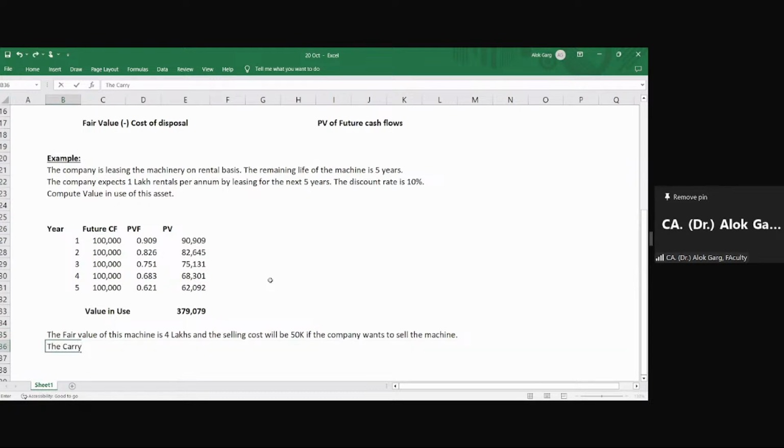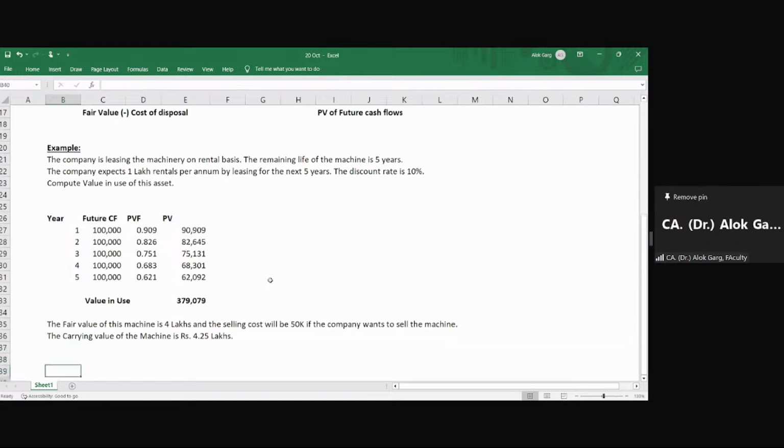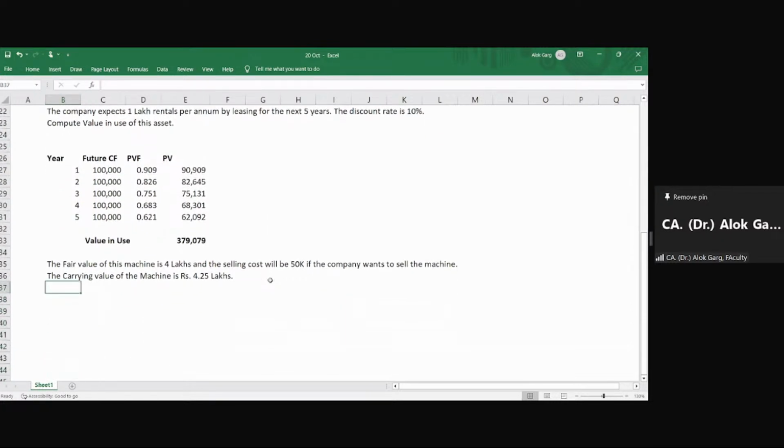The carrying value of the machine is rupees 4,25,000, 4.25 lakhs. Compute the recoverable amount and impairment loss.